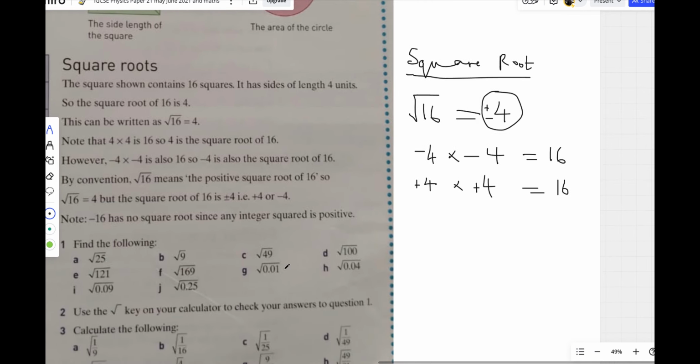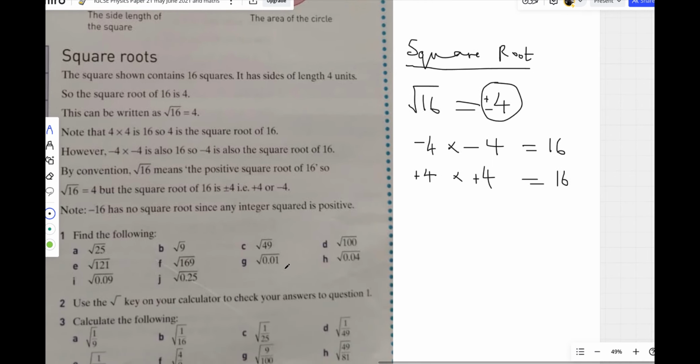So all square numbers that we studied before, we can find their square root, like 25. If we say find the square root of 25, the answer will be plus minus 5, but normally I just write 5 for simplicity. Okay, if I ask you for the square root of 49, it's 7. Is that okay? It's 7.